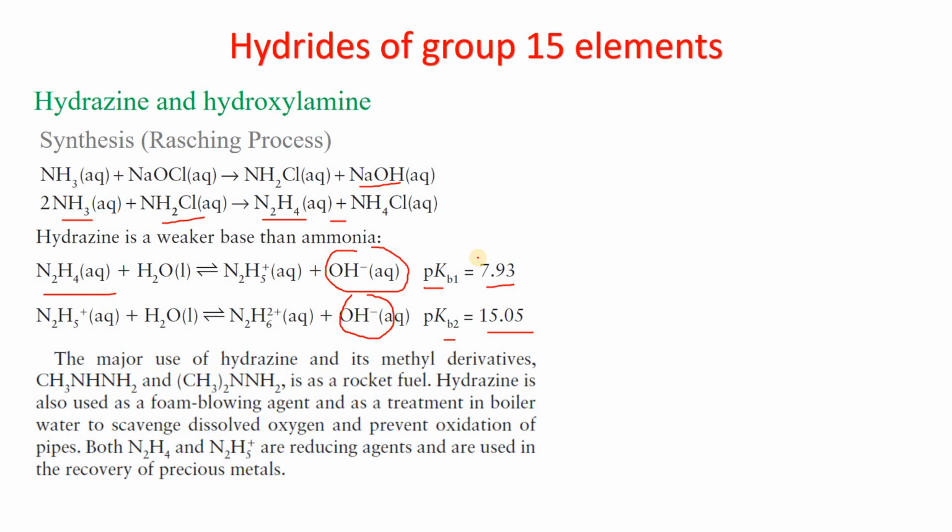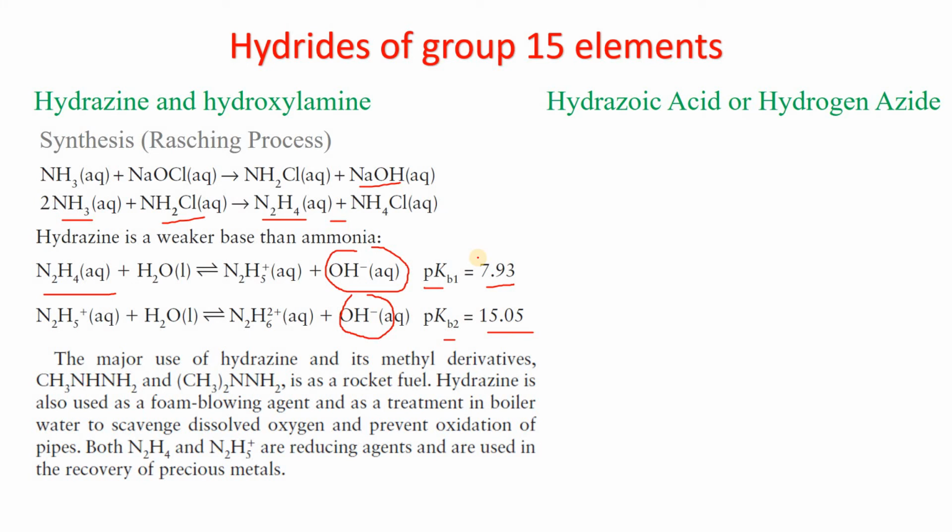The major use of hydrazine and its methyl derivatives like CH3NHNH2 and (CH3)2NNH2 is as a rocket fuel. Hydrazine is also used as a foam blowing agent and as a treatment in boiler water to scavenge dissolved oxygen and prevent oxidation of the pipes. Both hydrazine and N2H5+ are reducing agents and are used in the recovery of precious metals.